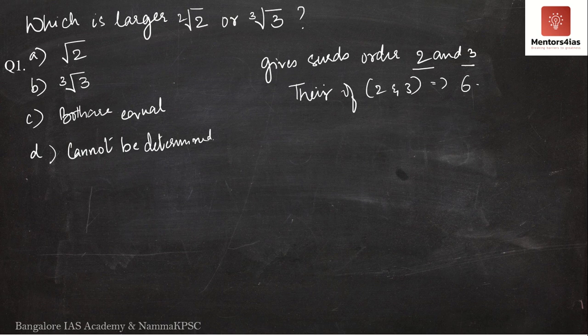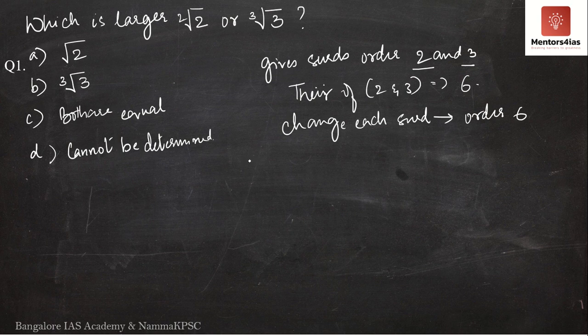So what we will be doing is that we will change each surd to a surd of order 6. In the question, it is given in the order of 2 and 3, but we will now change each surd to a surd of order 6. How do we do that? This is how we have to solve the problem now.